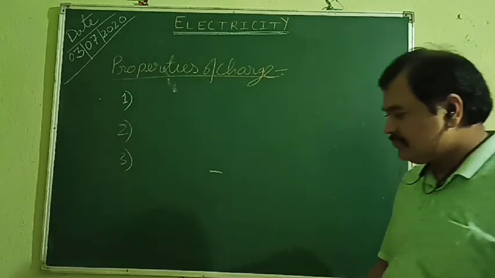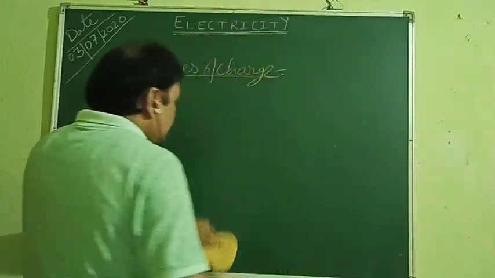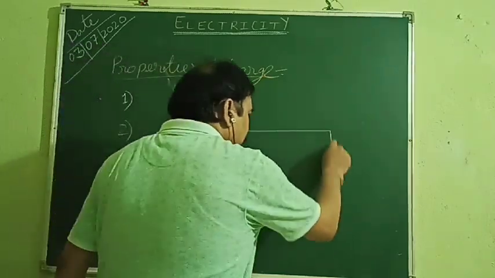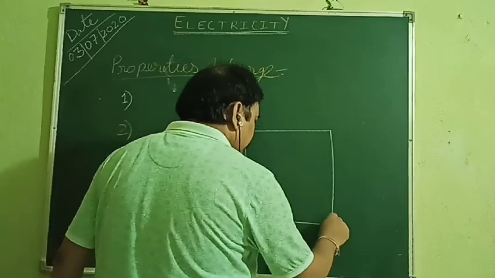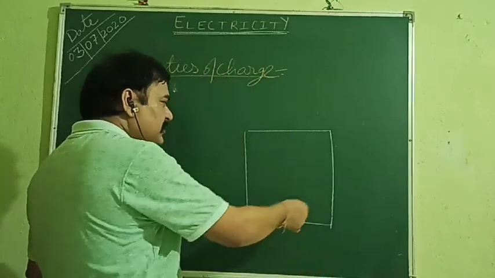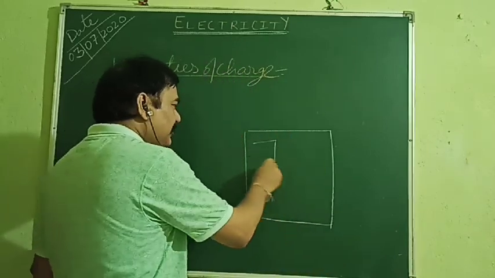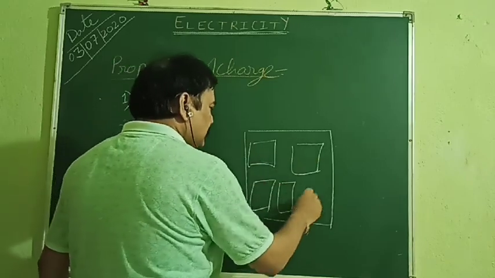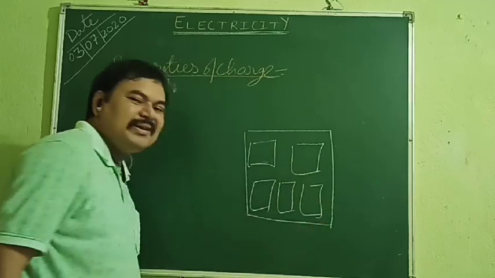See, what does it mean? First I will tell you what is an isolated body or system. See, suppose you have got a body, or a system, which means it has lots of bodies inside it. Suppose this is a body, and this is a body, and this is a body, and this is another body. Lots of bodies are there in the system.